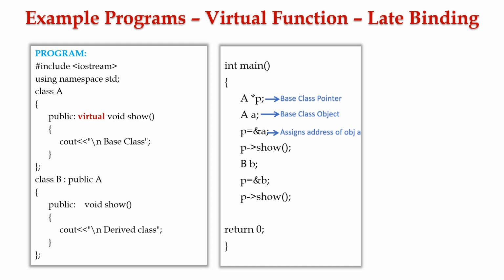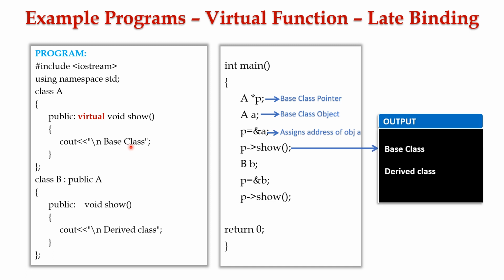Using the arrow operator, the pointer variable P accesses the show function which is available in class A. Since we have assigned the address of object A to the pointer variable P, now the control moves to class A, executes the show function and displays the message base class to the user as shown in the output.